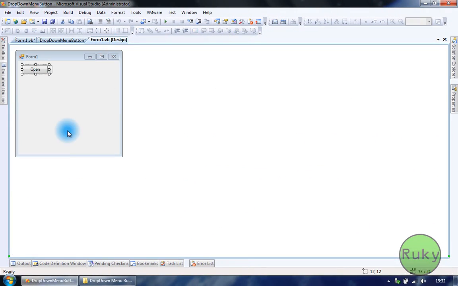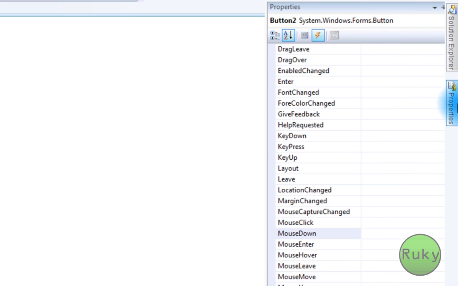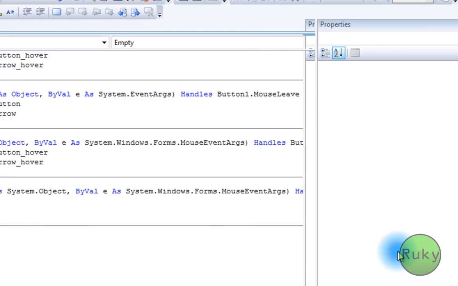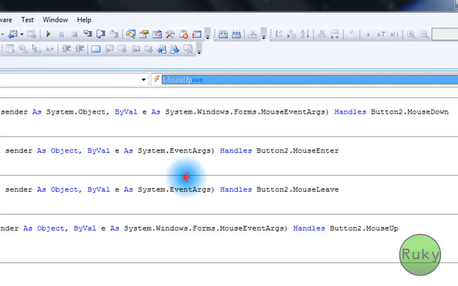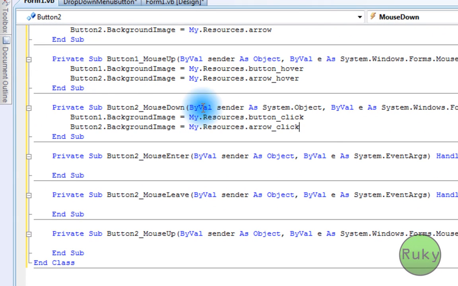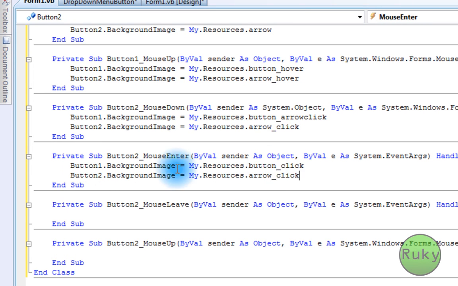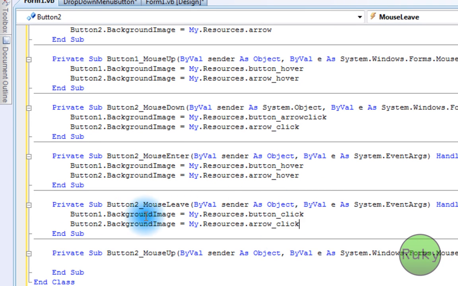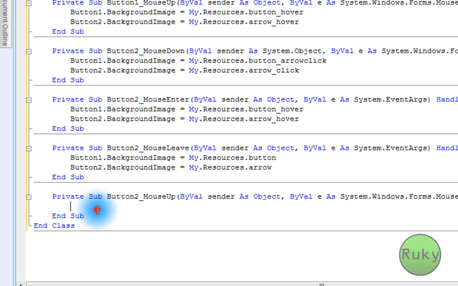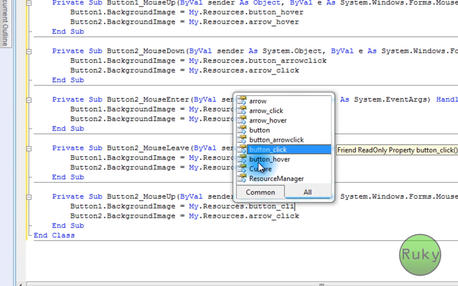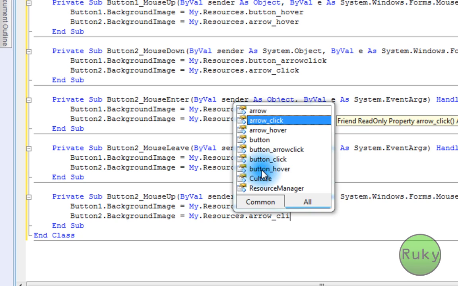Okay, that's okay. Now let's go ahead and code button 2 again to Properties, Events, and double click mouse down, mouse enter, mouse leave, and mouse up. Let's paste the code again. Okay, on mouse down we're gonna use button arrow click. It has some differences. Mouse enter I'm gonna use button hover and arrow hover. On mouse leave, just button and arrow, and on mouse up, we're gonna use button hover and arrow hover again.